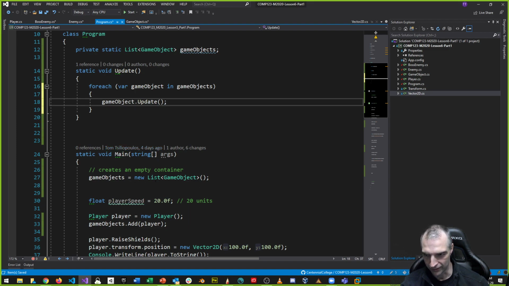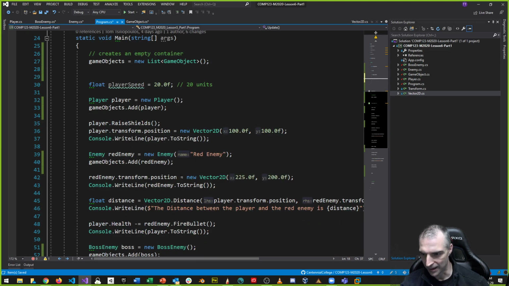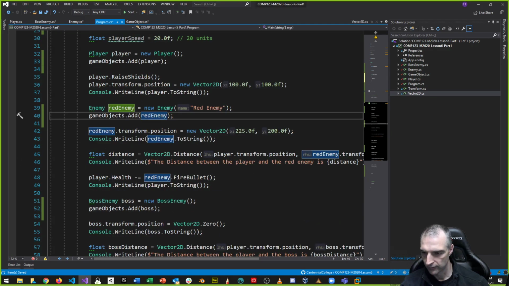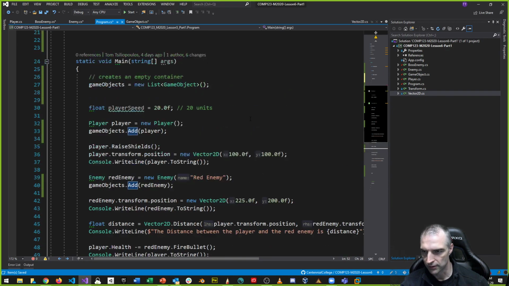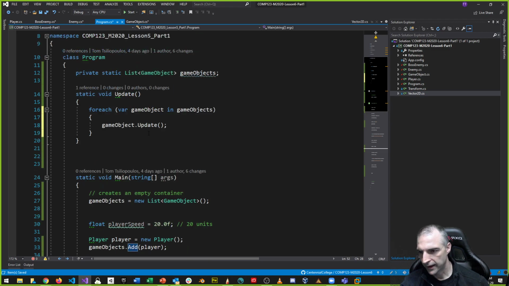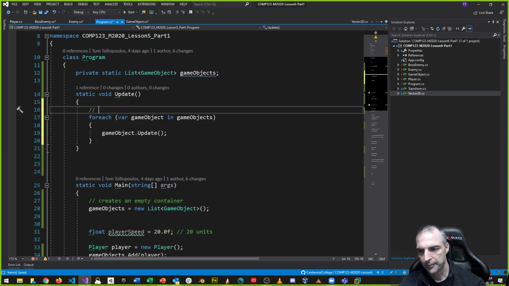Let's go back. I created a list, added each of the objects, 1, 2, 3, just like I showed you. And then I updated each of the objects in the list by using a foreach loop. A foreach loop accesses each object in the collection. For each game object in game objects, do the update method. That's what it does. It calls the update method in this case.